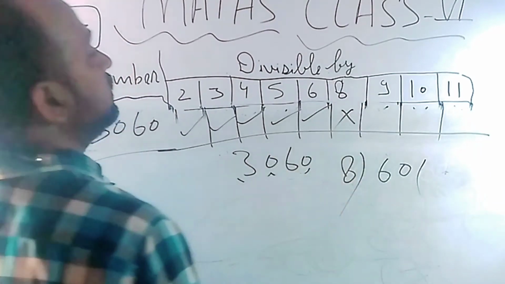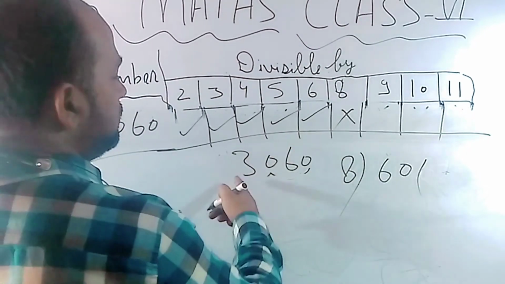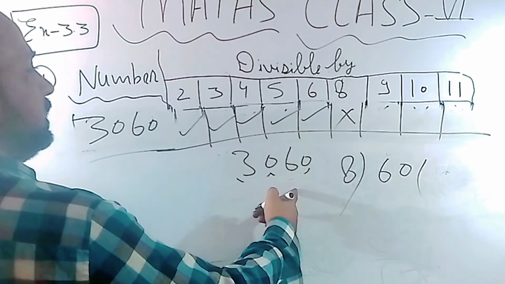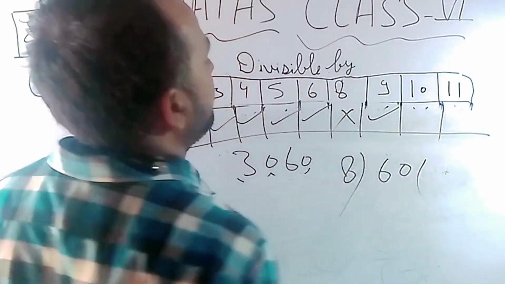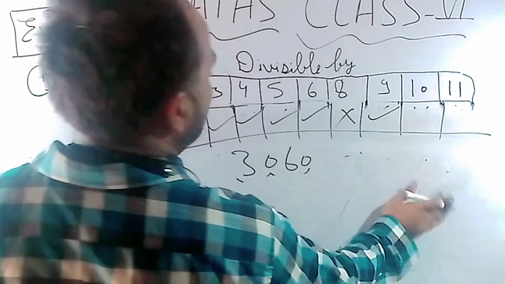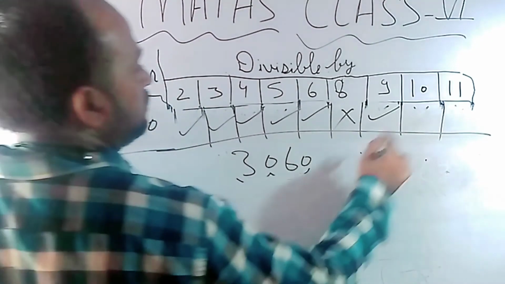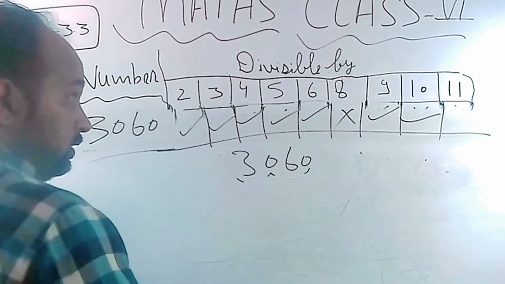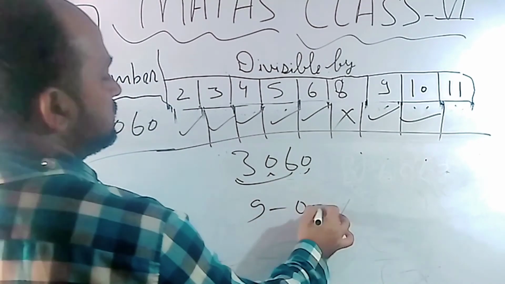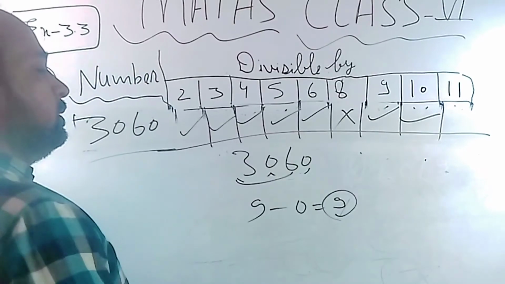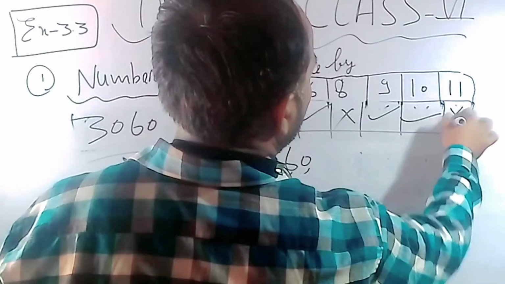So it's not possible. Now in the case of 9, add all the digits. So 9 can be divided by 9. Possible. Okay. In the case of 10, 0 must come at the last place, and it is coming. So will go. And in the case of 11, add odd places and even places. 9 is coming. 9 cannot be divided by 11. So it's not possible. Okay.